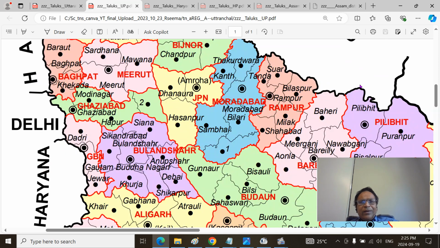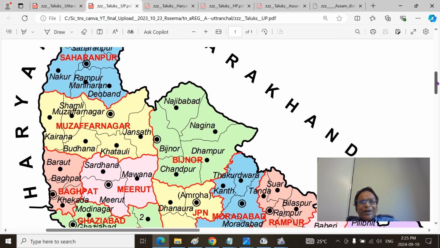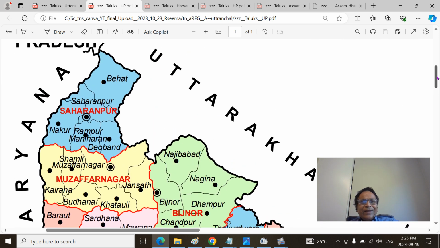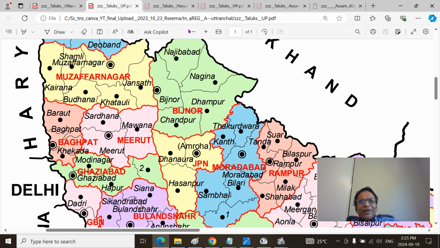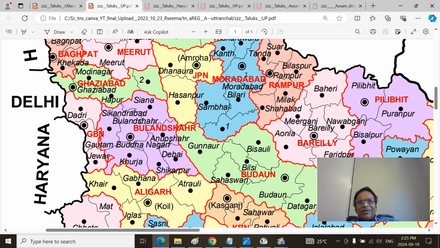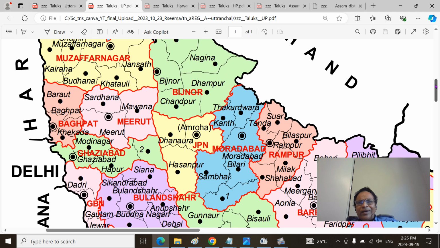And the picture will not be complete unless you look at this. Paonta Sahib will be here, Behat part. And this is essentially Haridwar region. And certain parts of Nagina, Najibabad will also have the Shivaliks there, and this is purely Katehar region. Rohilkhand you won't see that much.